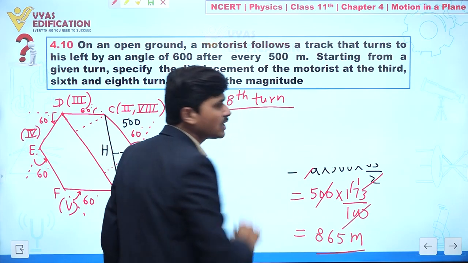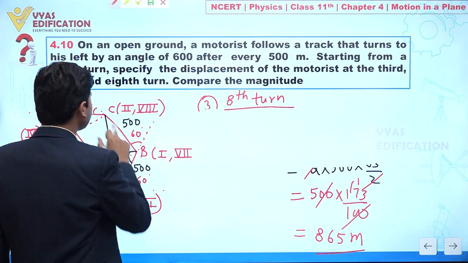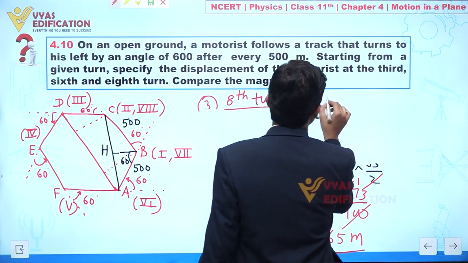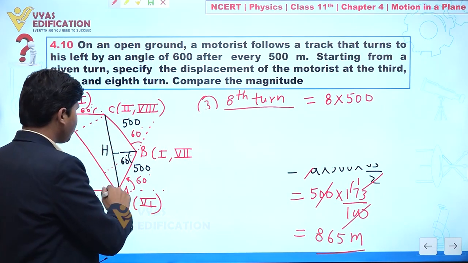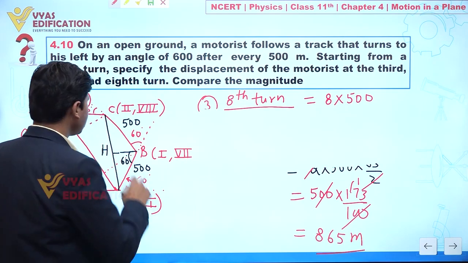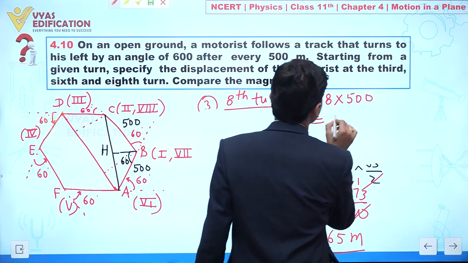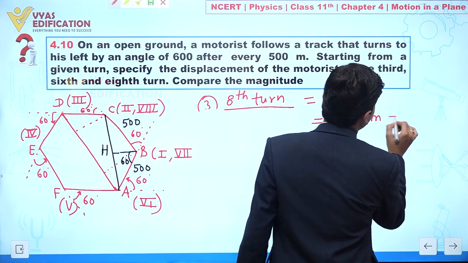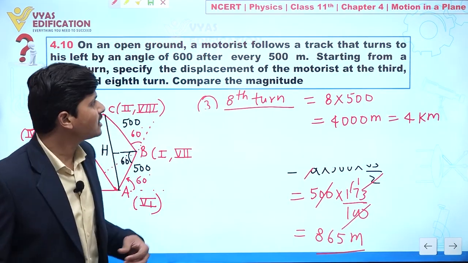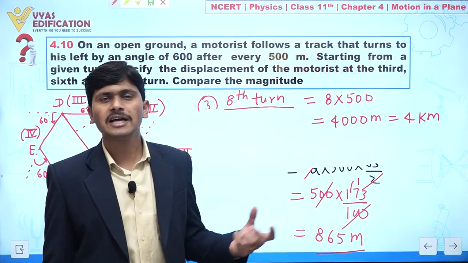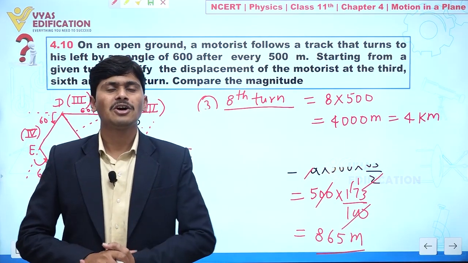For the total distance covered, from A to A we have a total of 6 turns, this is the 7th and this is the 8th. So we can write this as 8 multiplied by 500, because from A to B the distance is 500. So 1, 2, 3, 4, 5, 6, 7, 8. Directly we can say this is equal to 4000 meter, which is 4 kilometer. Clear to everyone? So like this you can calculate all three situations and easily calculate the distance and displacement. So this is all about this question.